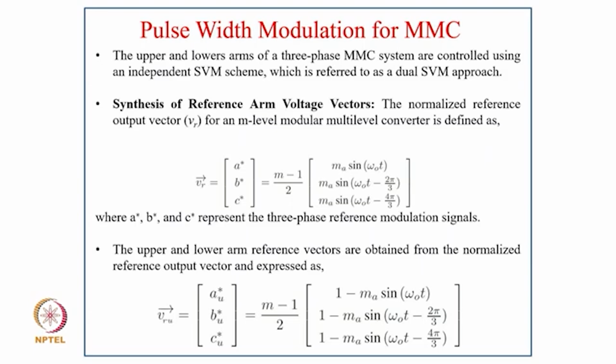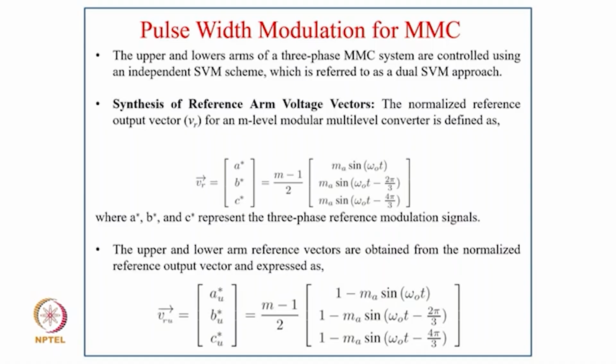The upper and lower arms of the 3-phase MMC system are controlled using an independent SVM scheme, which is referred to as dual SVM, and synthesis of the reference arm voltage vectors. The normalized output voltage vector for an M-level multilevel converter is defined as VR equals (A star, B star, C star) equals (M minus 1) divided by 2, times (MA sin omega0 t, MA sin(omega0 t minus 2 pi by 3), MA sin(omega0 t minus 4 pi by 3)).